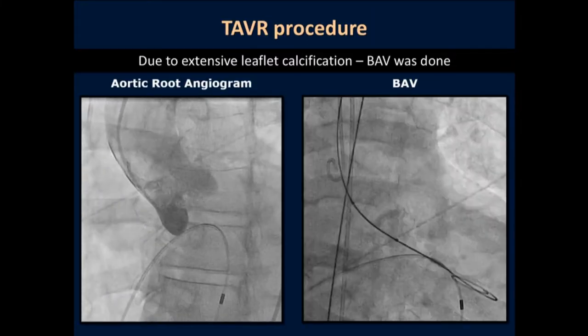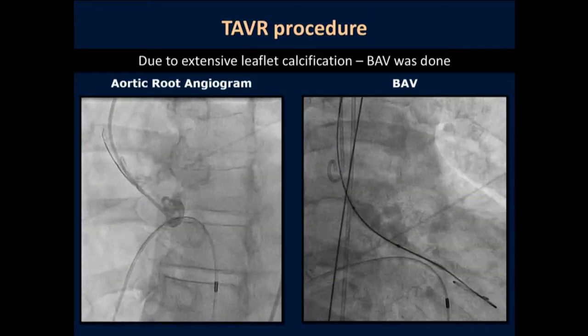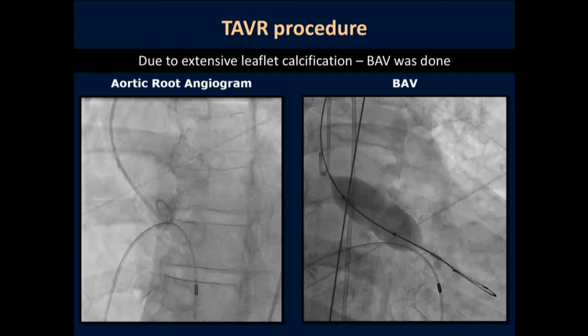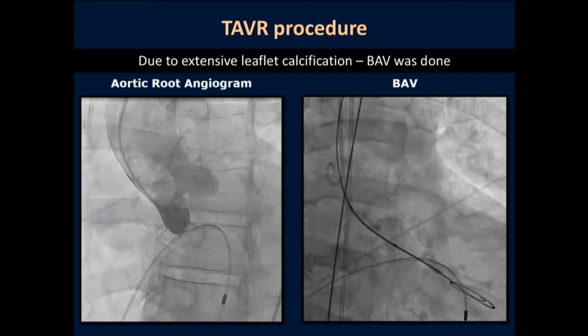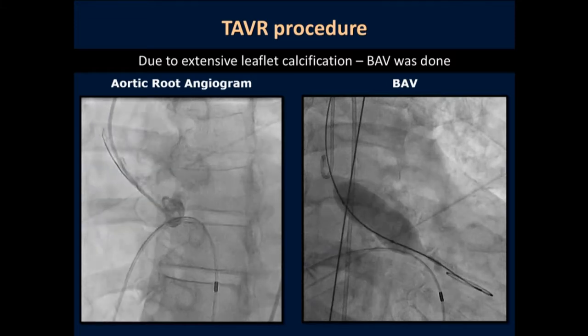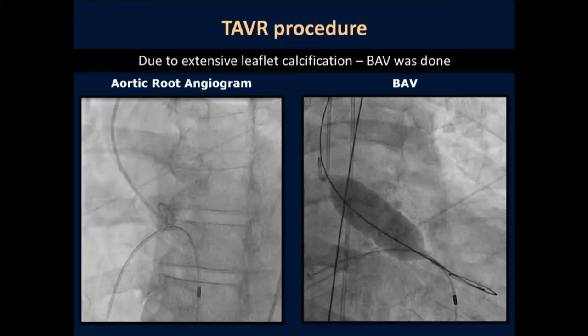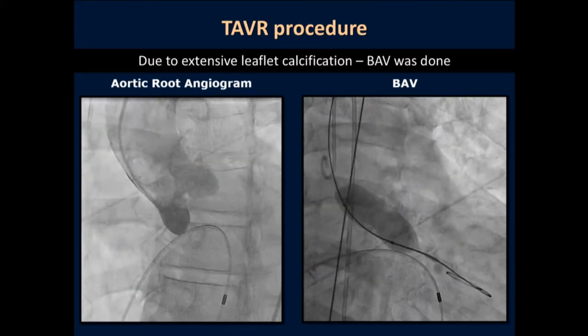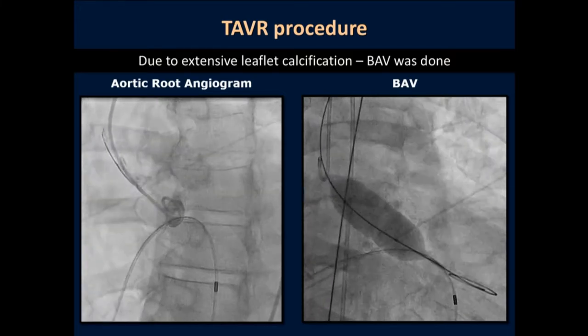First of all, we did the root shot, as you see there, severely calcified leaflet, limited motion. We did the BAV based on the CT scan and the calcification that we had seen. You see there's some calcification nodule just kind of pushed from the left leaflet upwards.